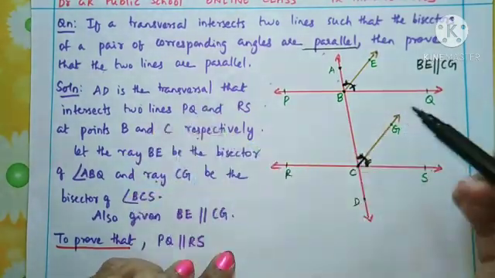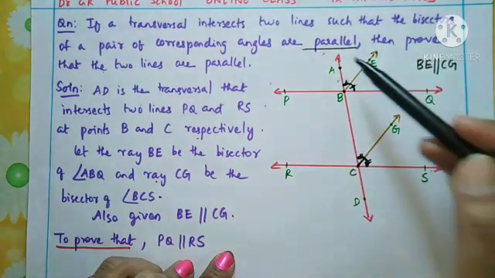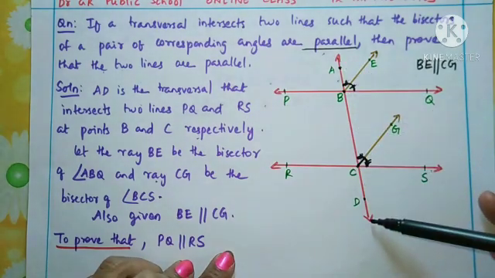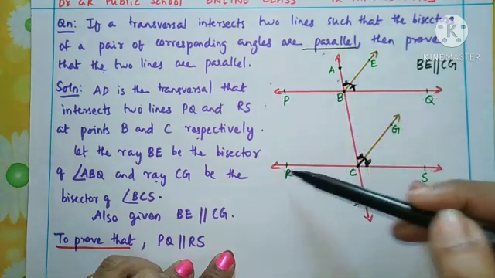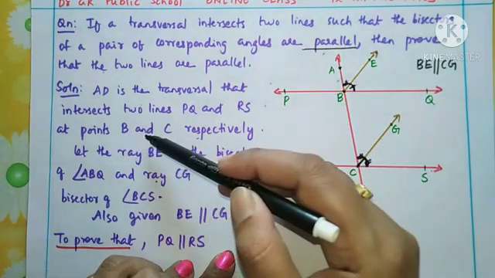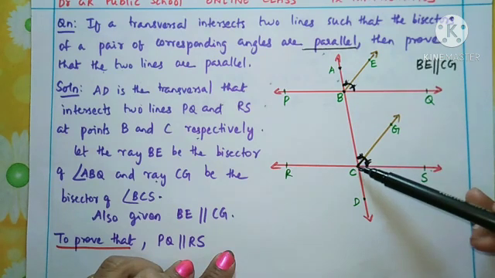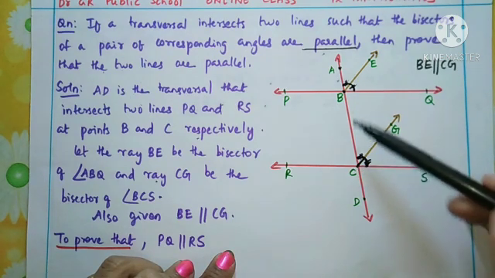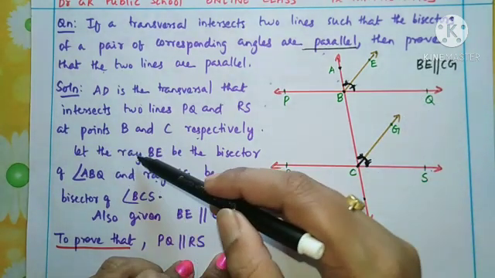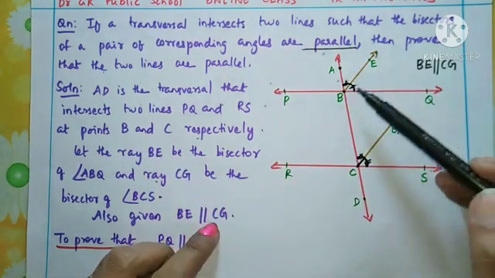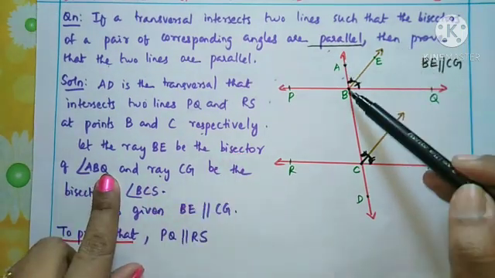What I have written: AD is the transversal that intersects two lines PQ and RS at the points B and C respectively. This is the first intersecting point and this is the second. Now we take the ray BE to be the bisector of angle ABQ.